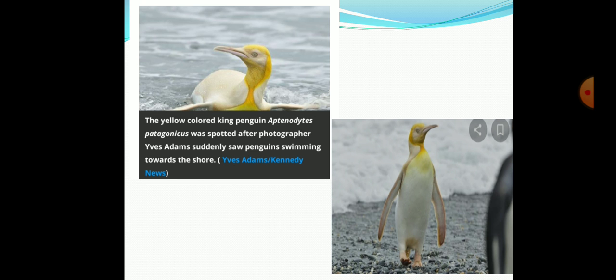Now students, in this image you can see this penguin is yellow. Okay, there is the yellow and white body color, and this is found very nowadays. Okay, recently this type of penguin is found.